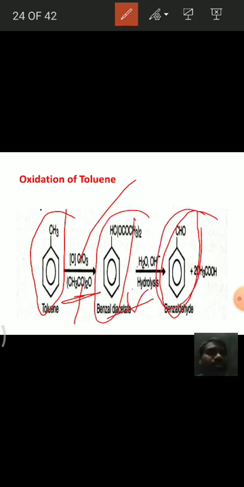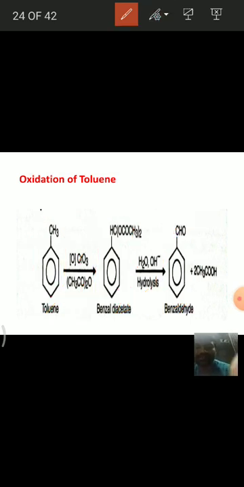Here the role of acetic anhydride is to prevent the further oxidation of benzaldehyde to benzoic acid. And with the use of this acetic anhydride, this gem diacetate is formed. But this gem diacetate is hydrolyzed to give this benzaldehyde. This is the preparation of aromatic aldehyde from toluene. That is, preparation of benzaldehyde from toluene. And next,